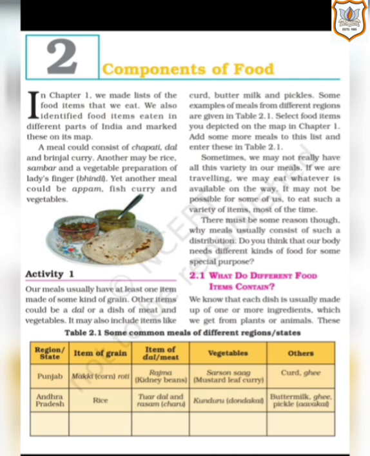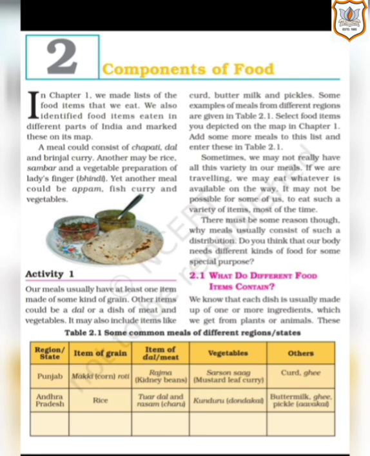2.1 What do different food items contain? We know that each dish is usually made up of one or more ingredients which we get from plants or animals. As we all know, the food item we eat consists of one or more ingredients to prepare it, and all those ingredients we get from plants and animals.